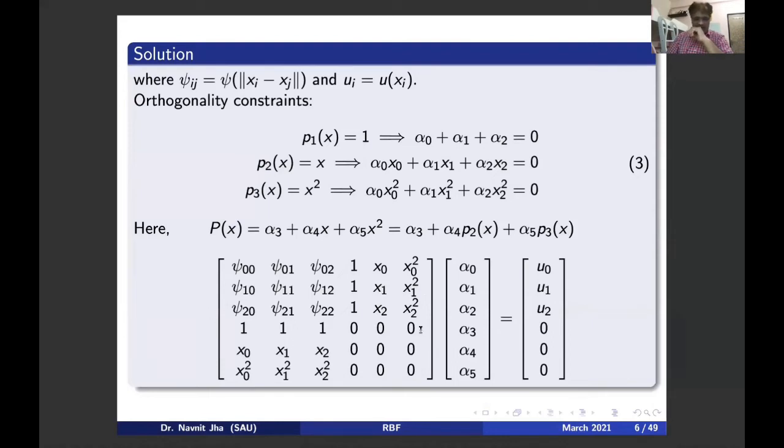Just look at this matrix. Is it the same thing that I have derived? I have just written it in the matrix form. Is it okay?